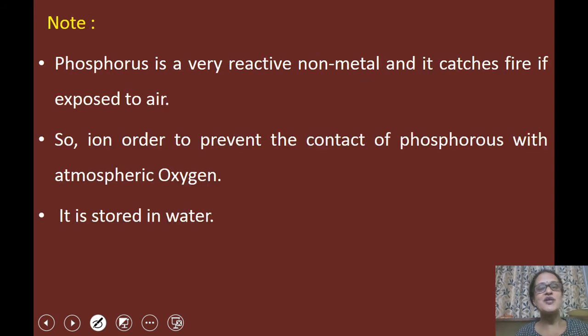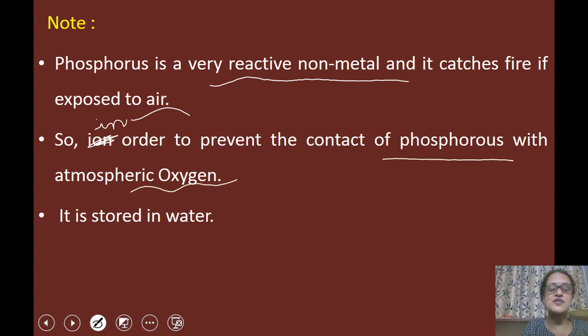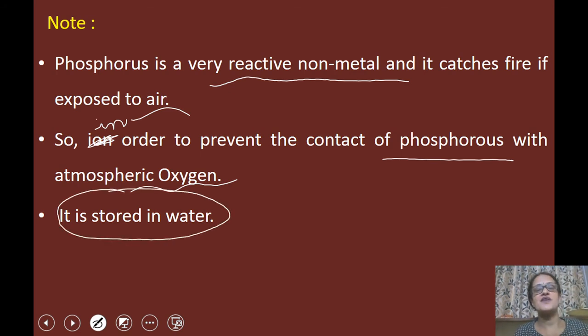Now, one important point I want to discuss with you. Children, phosphorus is a very reactive nonmetal and catches fire on exposure to air. So, in order to prevent the contact of phosphorus with atmospheric oxygen, it is stored in water. So we store phosphorus in water to prevent its contact with atmospheric oxygen.